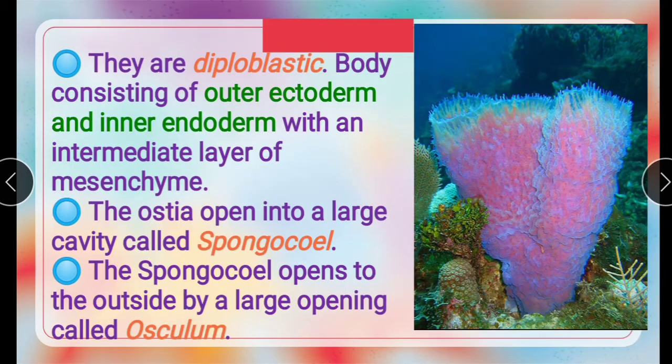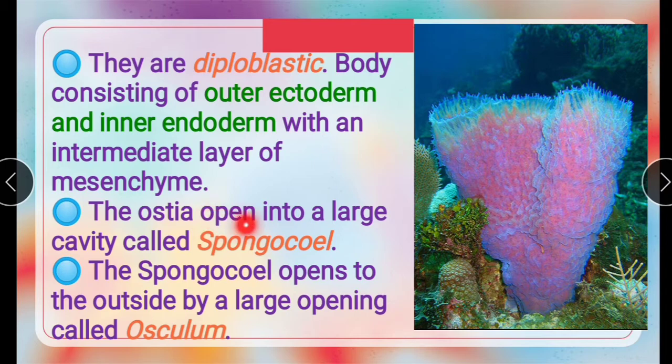Next, they are diploblastic. The body consists of an outer ectoderm and inner endoderm with an intermediate layer of mesenchyma. See here, diploblastic, now we split the word. Diplo means two, blastic means layers. It has two layers: the outermost layer that we call the ectoderm, and the innermost layer we call the endoderm. In between is the layer called mesenchyma.